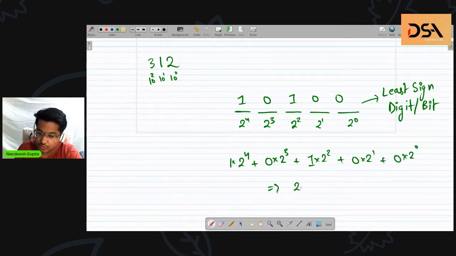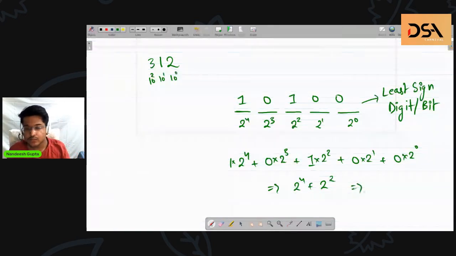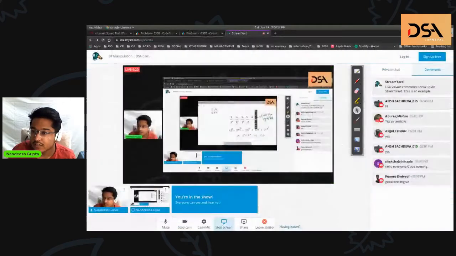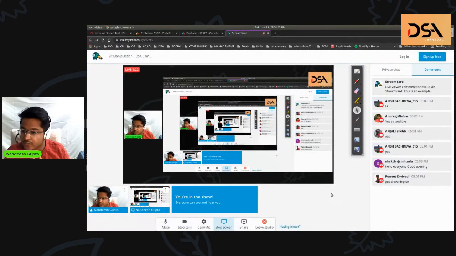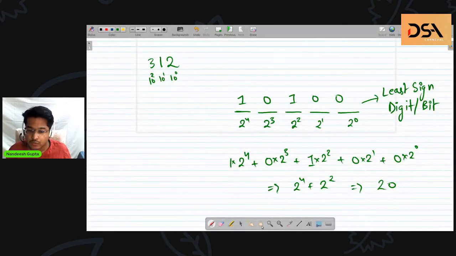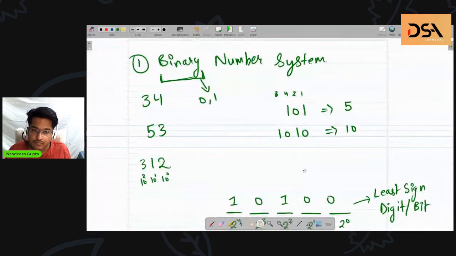That corresponds to 2 raised to power 4 plus 2 raised to power 2, which is 16 plus 4, so 20. I don't think anyone has any doubt till here. Good evening, everyone. I'll be moving a little bit fast, so if anyone thinks that is an issue, just feel free to interrupt me anywhere. That is all about the binary number system.